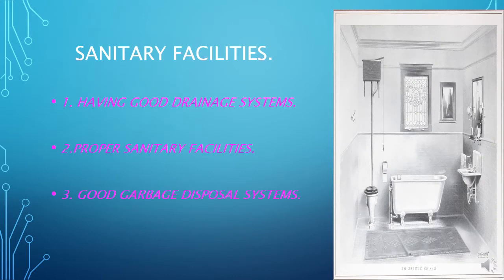Now we are going to see sanitary facilities. The environment can be kept clean by having a good drainage system, proper sanitary facilities and a good garbage disposal system. Alright guys.